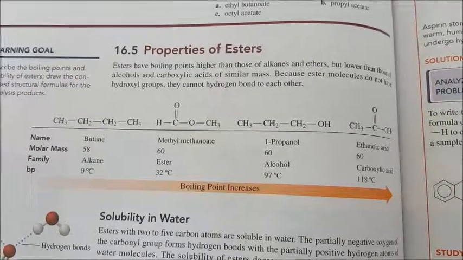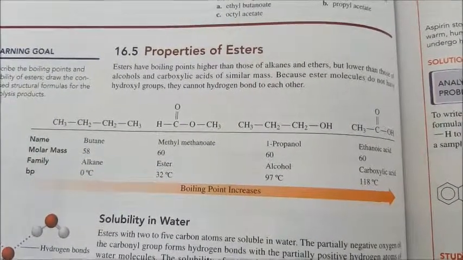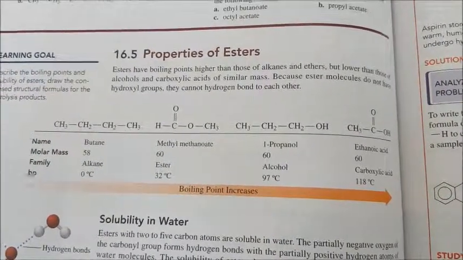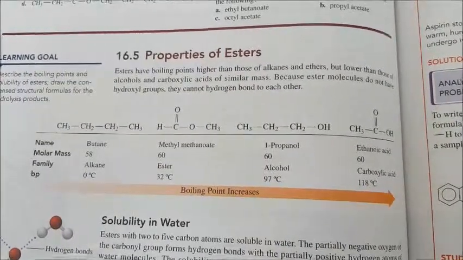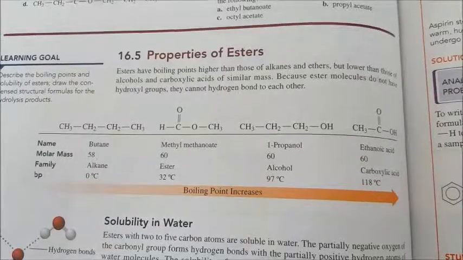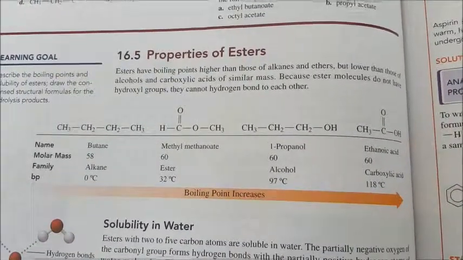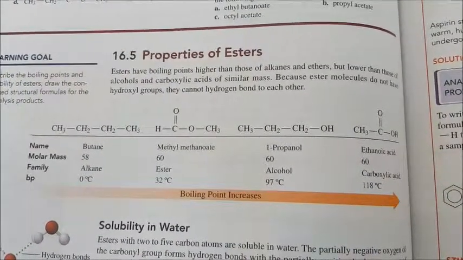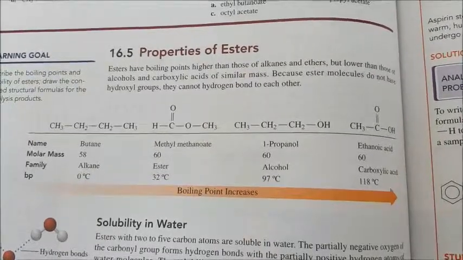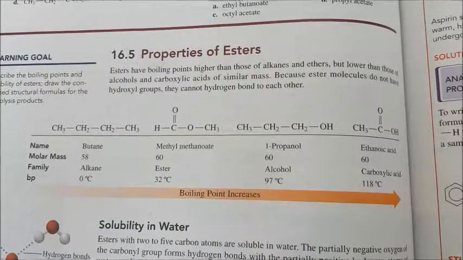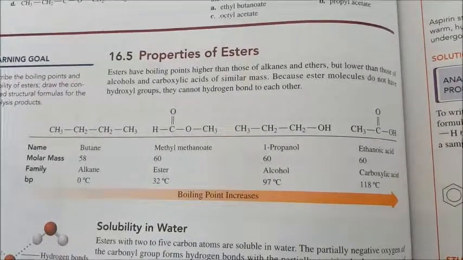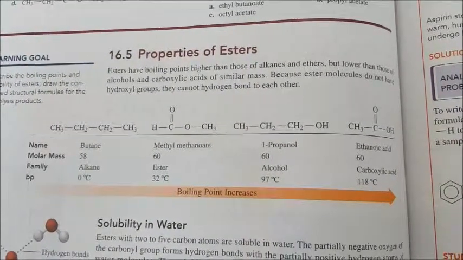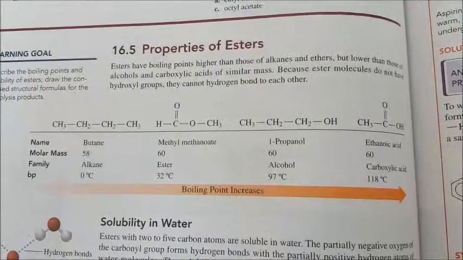All 4 of these compounds have similar molecular masses, and so we've eliminated molar mass as a factor in determining the boiling point of these compounds. In this case, we find that the alkane has a relatively low boiling point at 0 degrees centigrade. We know this is the case previously because there is no hydrogen bonding in this molecule.